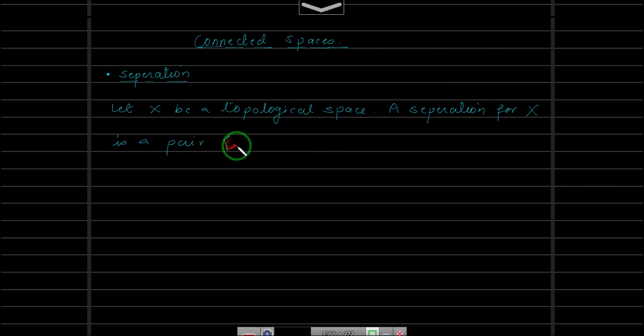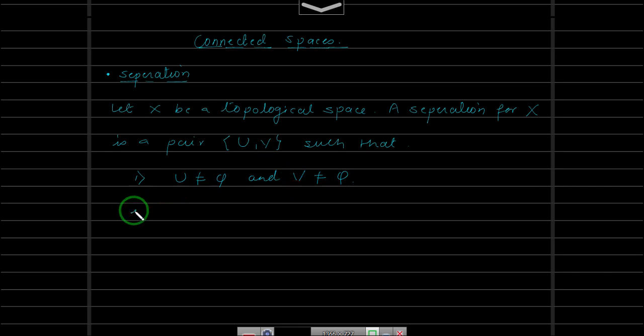So we'll have a pair that is denoted by U comma V, such that it will satisfy the following properties. First, these two subsets of X should be non-empty. That is, U should be non-empty and V should be non-empty.